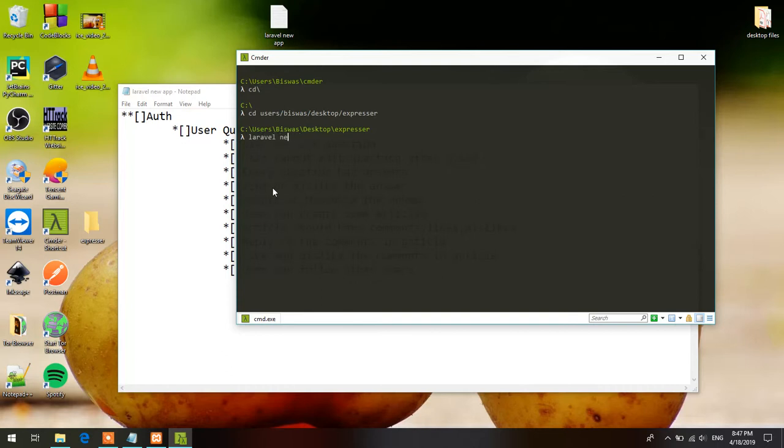Laravel new. Yeah, we can define a name in this command, but I am using the entire work inside that expressor app. So just Laravel new is fine, I guess. Laravel new will work. So it's working, crafting applications, and I will use Visual Studio Code for this work because